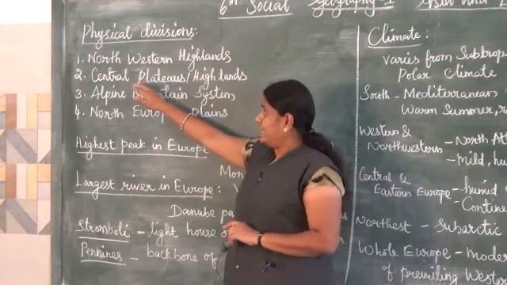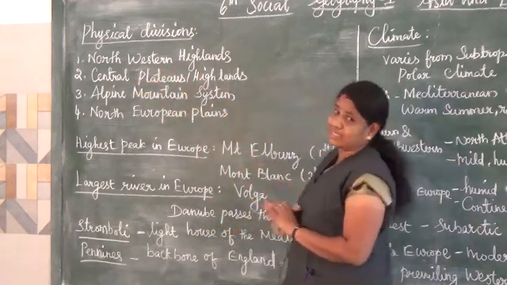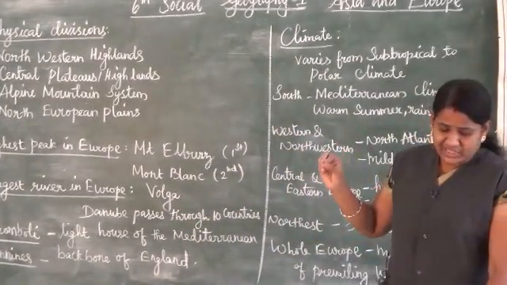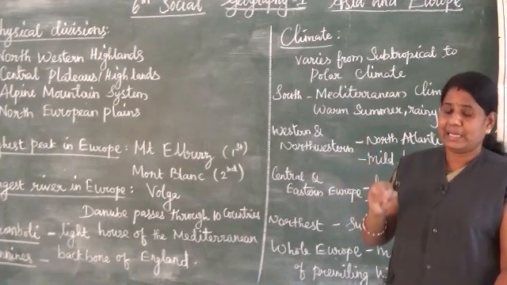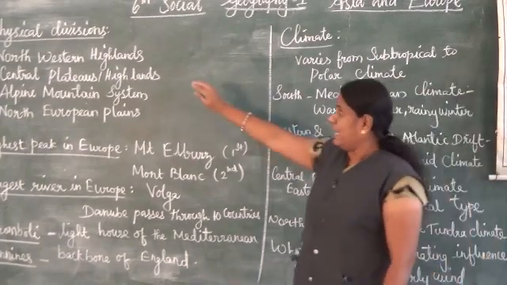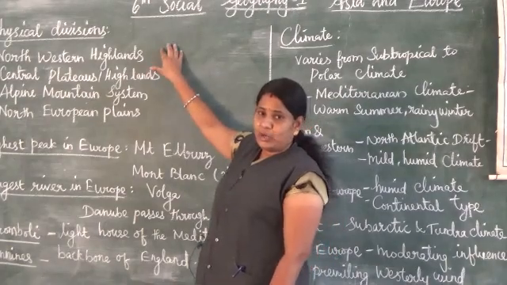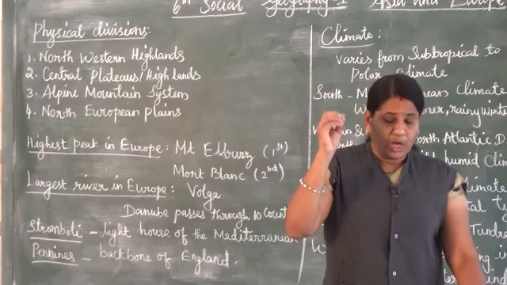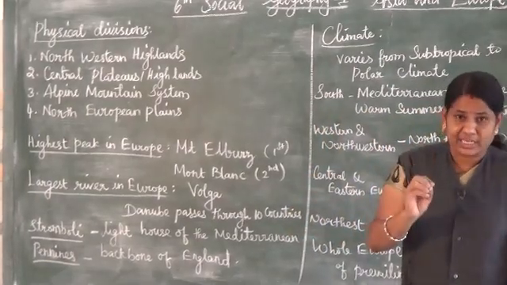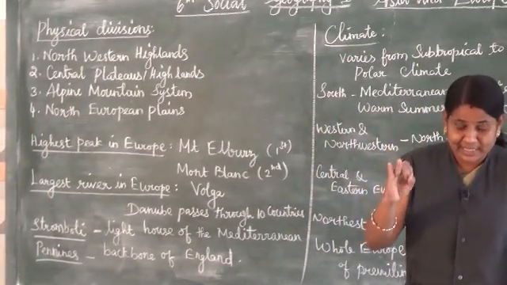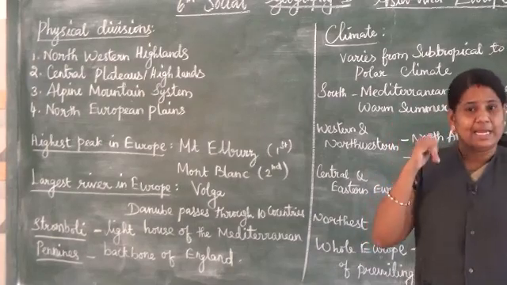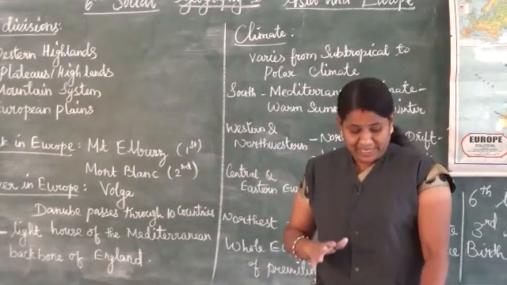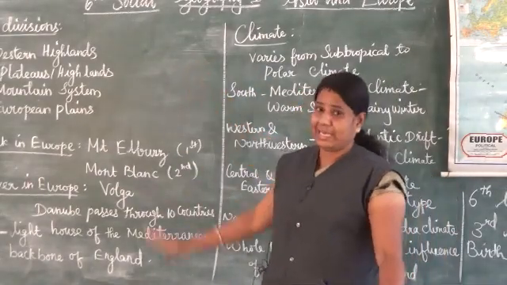The first one is the northwestern highlands. The region includes mountains and plateaus. The countries are Norway, Sweden, Finland, Scotland and Iceland. These are the countries that have the mountains and plateaus of the northwestern highlands.